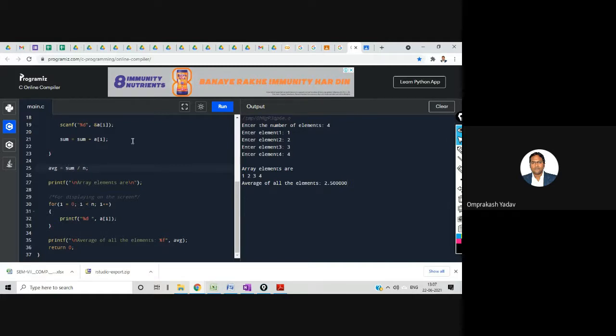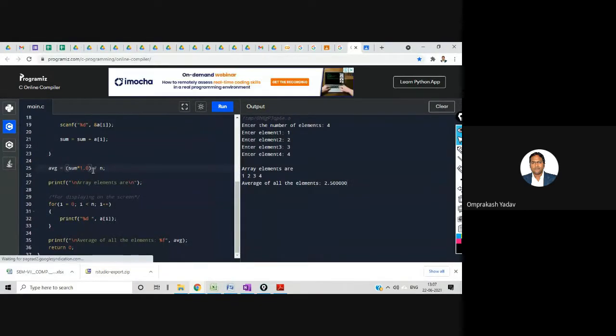For example, this sum you can multiply by 1.0. Now the compiler will understand this is a float number because we are multiplying sum with 1.0, and then you will divide and you will get the answer, right? Because one number will become float and then it will do the float calculation. Otherwise, if both the numbers are integer, then the compiler will think this is integer division and the answer will not come. So remember this particular thing.